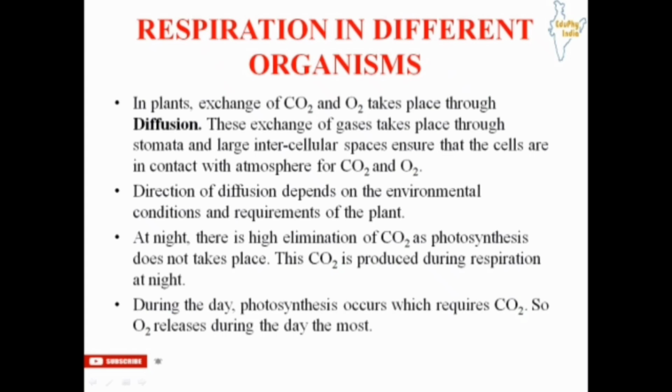Now the direction of diffusion depends on the environmental conditions and requirements of the plant. So what will that be? At night there is a high elimination of carbon dioxide as photosynthesis does not take place. As we have seen, sunlight is a very essential part for photosynthesis to occur. So at night there is no photosynthesis, and so there is no requirement of carbon dioxide for the plants. So there is high elimination, that is high removal, of carbon dioxide from them to the environment.